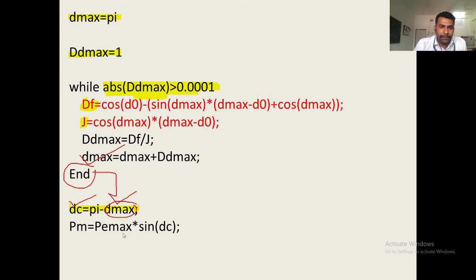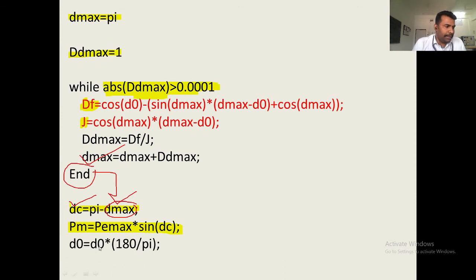PM is equal to P max sin delta C. Find out the corresponding mechanical power. This is the aim of our experiment. PM is equal to P max sin delta C. Put the delta C into this equation, and you will get the PM.